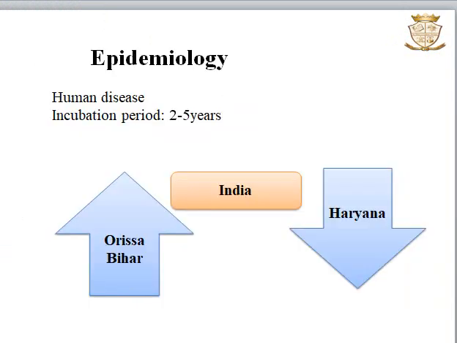Coming to epidemiology. Leprosy is an exclusive human disease, and the average incubation period is from 2 to 5 years, and it can vary from a few months to a long period of 30 years. In India, high prevalence of this disease is seen in Orissa as well as Bihar, whereas low prevalence is seen in Haryana.